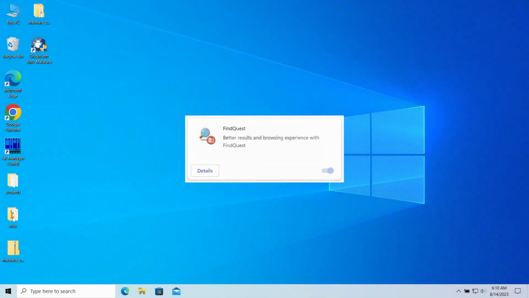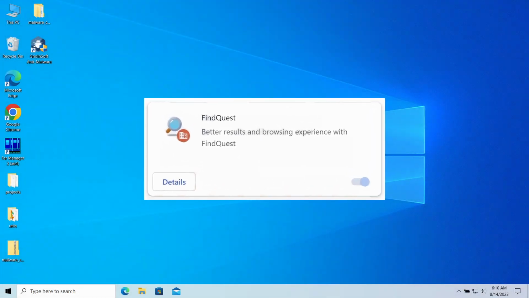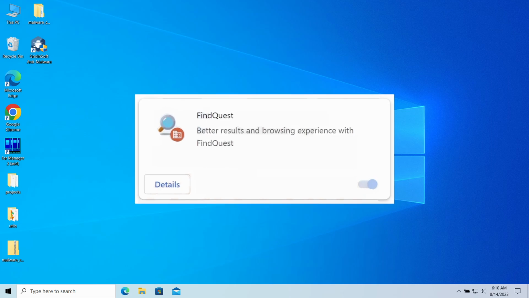Hello, ladies and gentlemen. Today, I would like to explain how to remove the FindQuest browser extension. This extension may unexpectedly appear in your browser, making it impossible to use, as every single attempt to search in Google throws you to a strange website. In this video, I will explain what FindQuest extension is, how it appeared, and how to remove it.